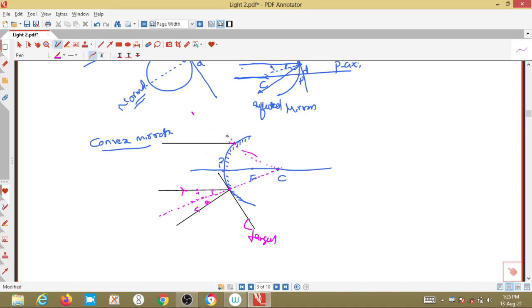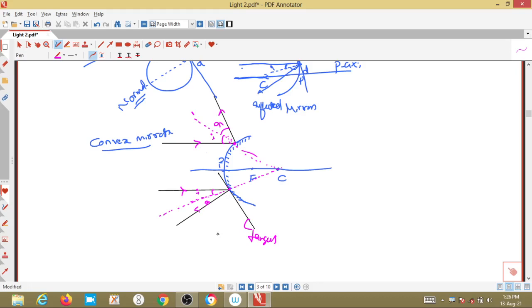Then again the incident ray will get reflected from this point like this. Whatever the angle of incidence with respect to the normal, it is equal to the angle of reflection. This is the incident, this is the reflected.